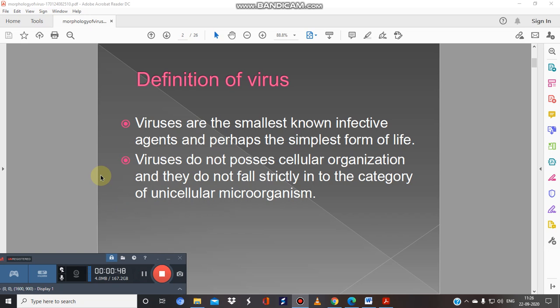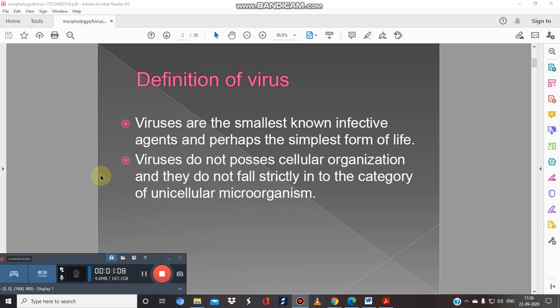So we will start with the virus. The viruses are the smallest known infective agents and perhaps the simplest form of life. Even during this period of COVID, we all are sufferers of this virus, the novel coronavirus 2019.